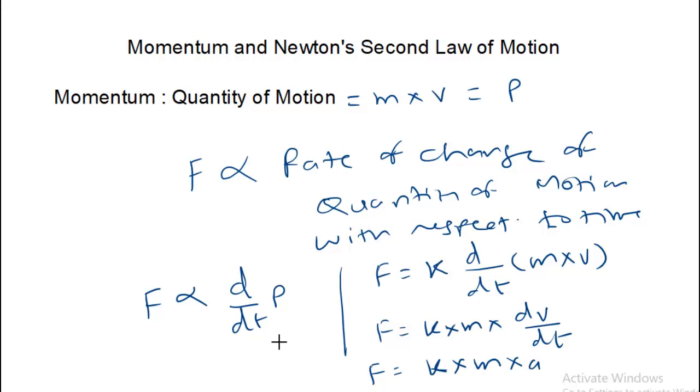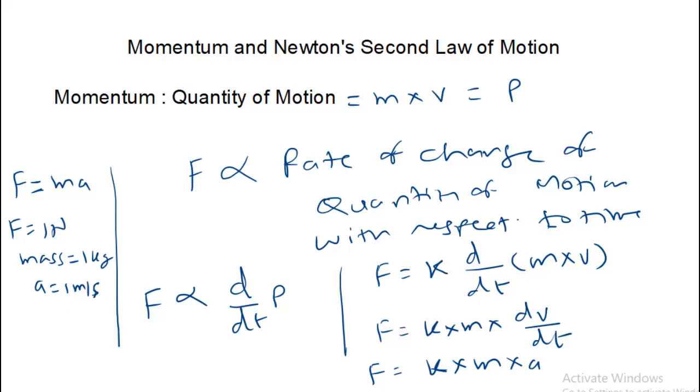Now we have not yet defined the unit of force. Generally we call the SI unit 1 Newton. For 1 Newton, the K value is always taken as 1. So F is equal to ma if we are using SI units, and a force of 1 Newton is the standard unit when the mass of the moving object is 1 kg and the acceleration is 1 meter per second squared.